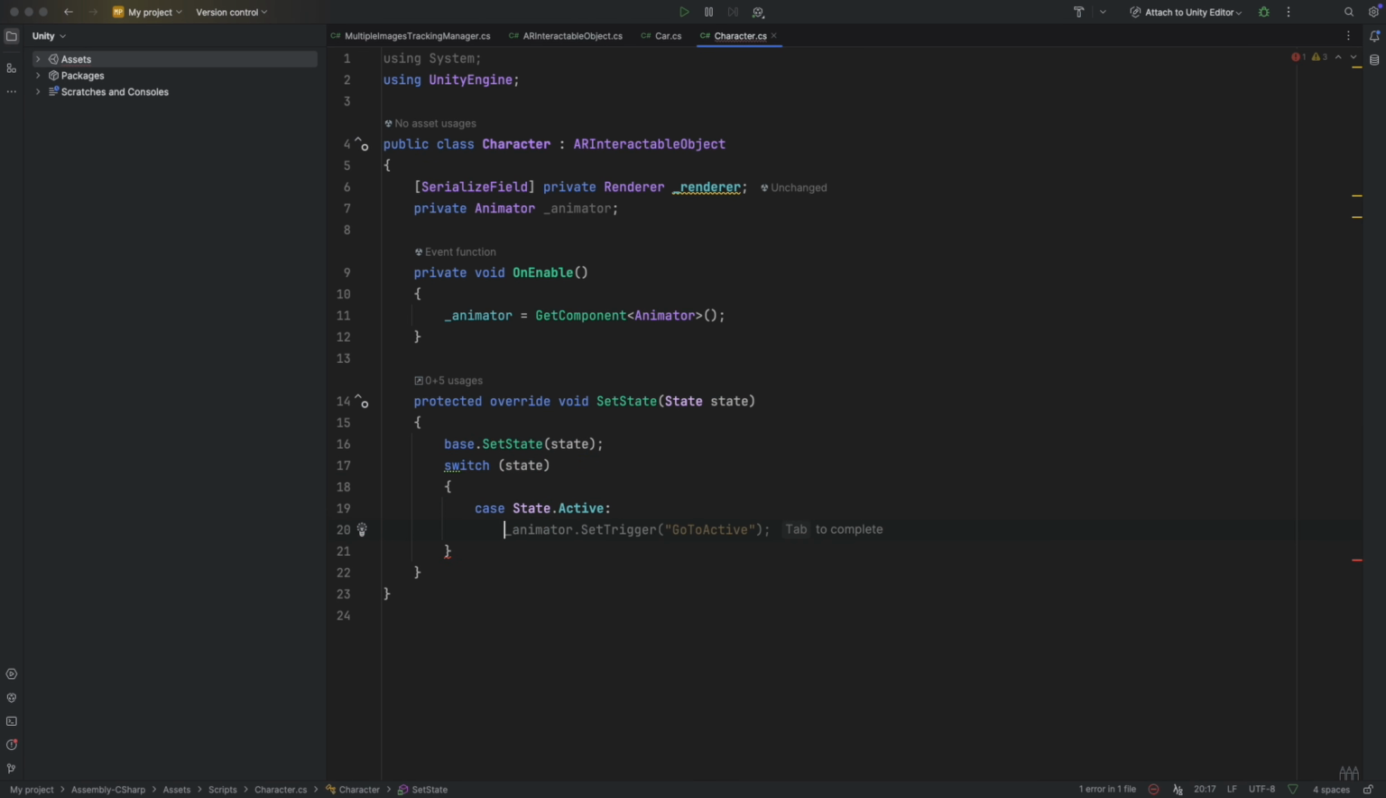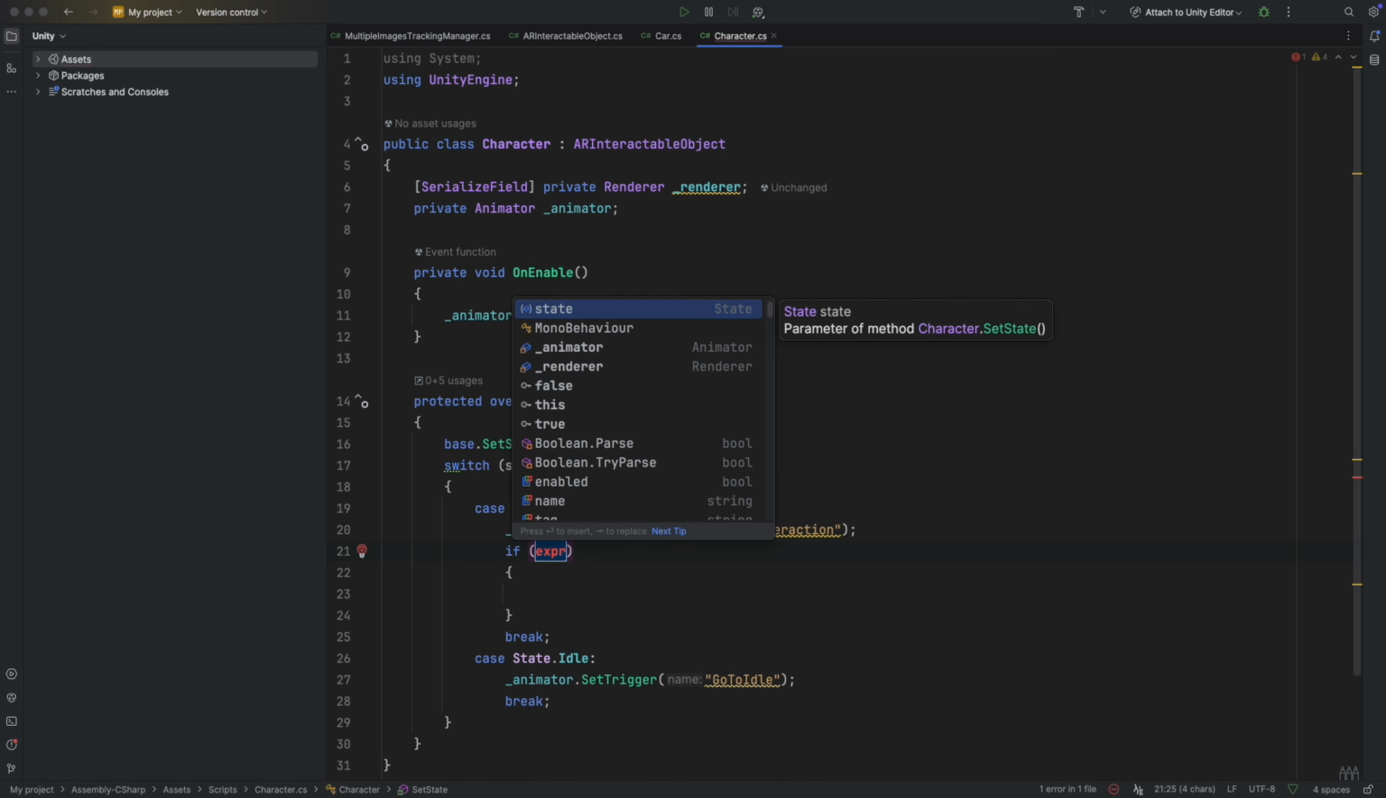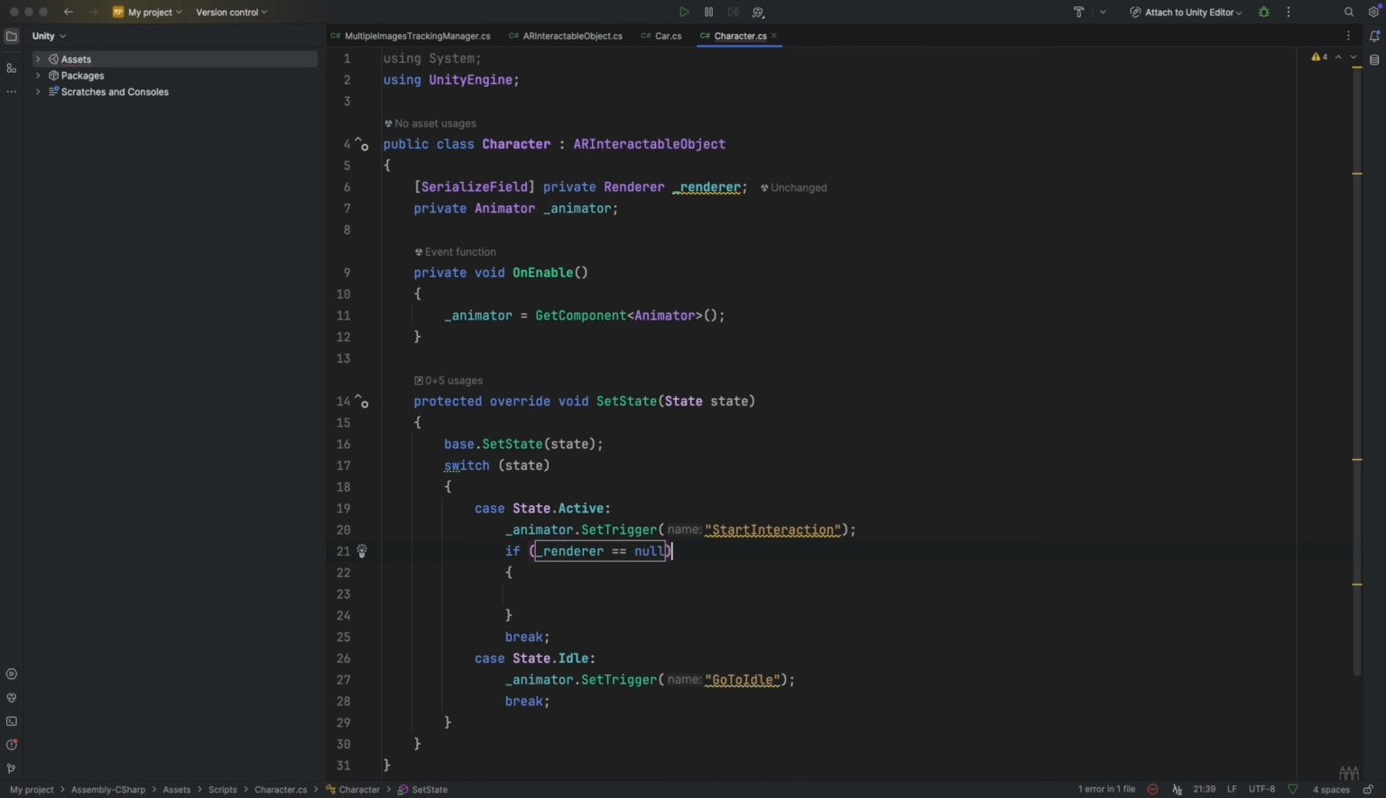So when state is active, break. When state is idle, break. Now when state is active, call the animator trigger start interaction. When state is idle, call the trigger go to idle. And finally, if renderer is null, do nothing else.